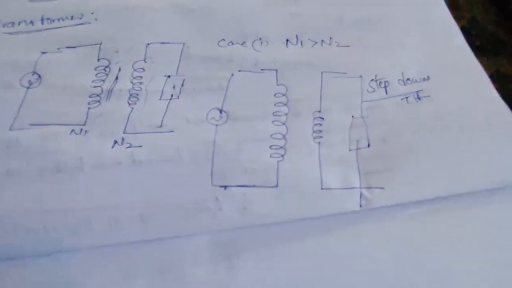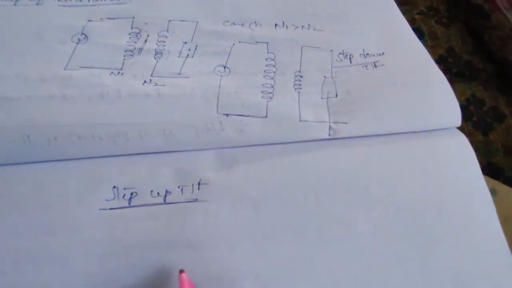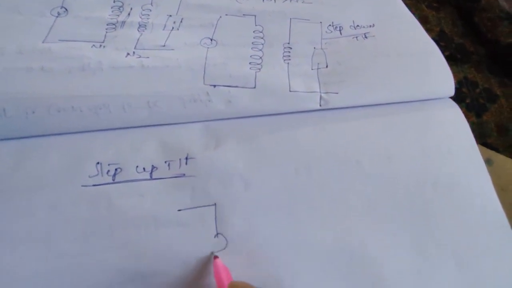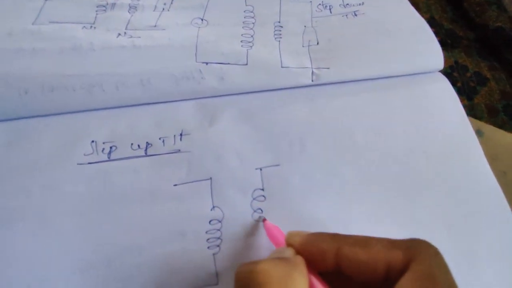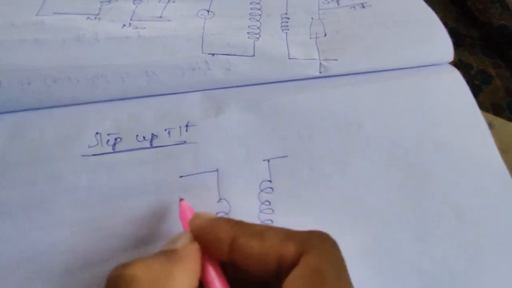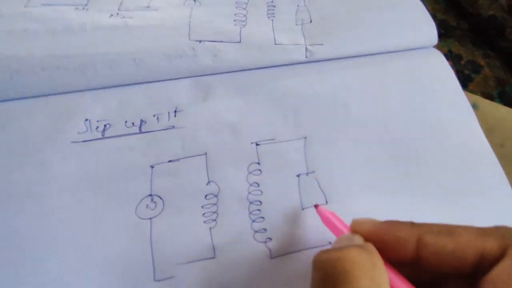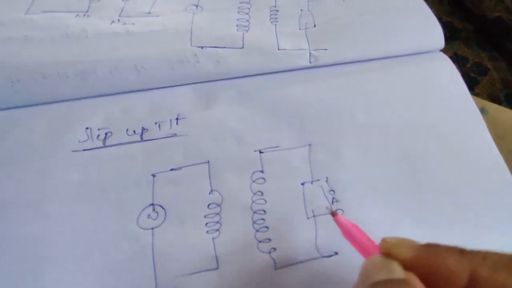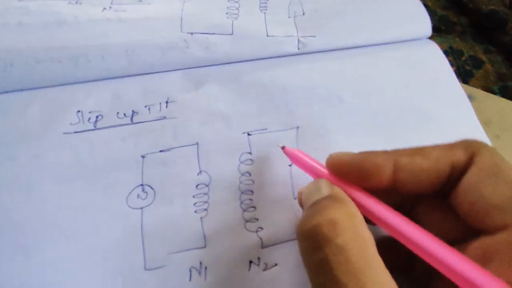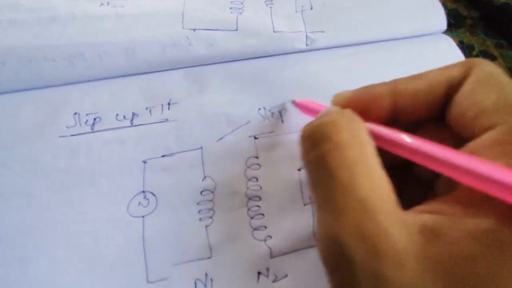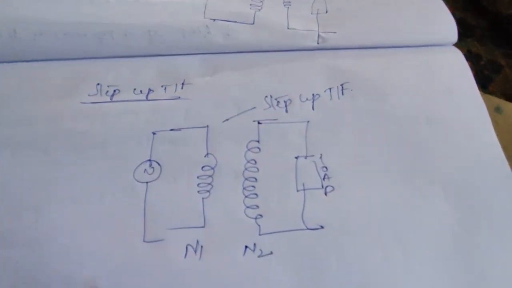Coming to what is meant by a step up transformer: the primary winding has very few turns compared to the secondary winding. This is the AC supply and this one is the load. This is N1 primary, this is N2. This type of transformer is known as a step up transformer. I hope you understand this concept very well.